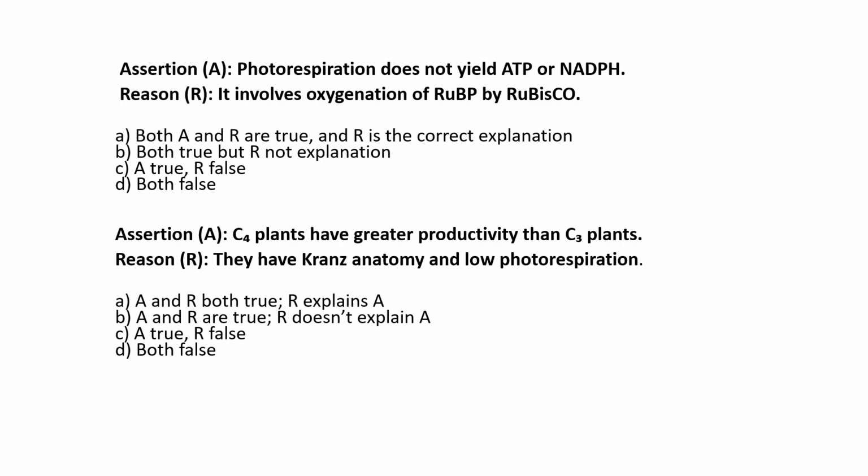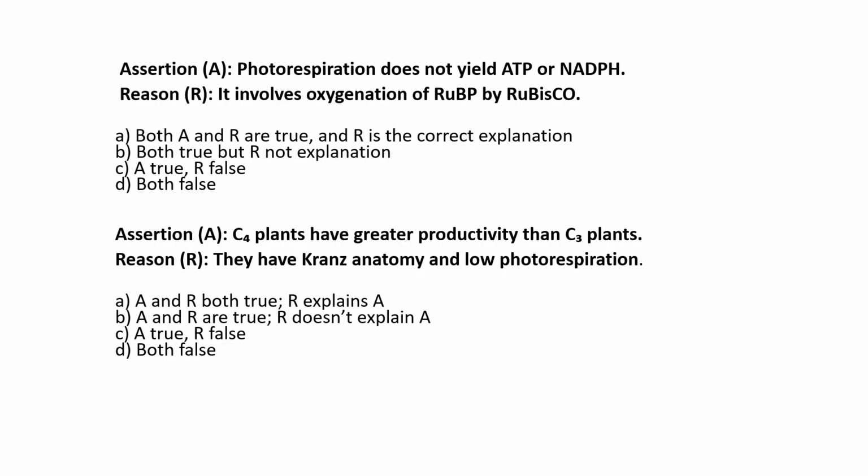So today we'll discuss a few assertion and reasoning questions from the chapter Photosynthesis. Coming to the first question: photorespiration does not yield ATP or NADPH, that is the assertion. Reason: it involves oxygenation of RuBP, that is ribulose bisphosphate, by Rubisco. Now here, if you see the options, both assertion and reason are true, and R is the correct explanation.